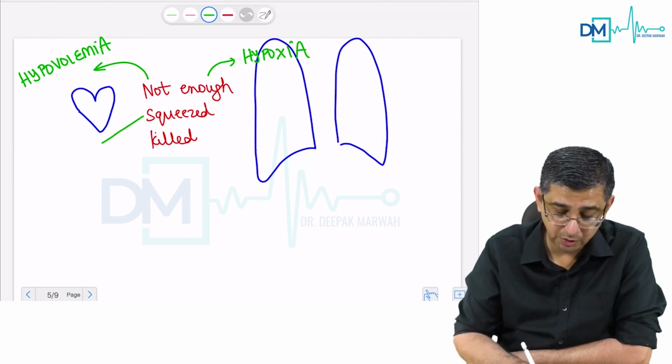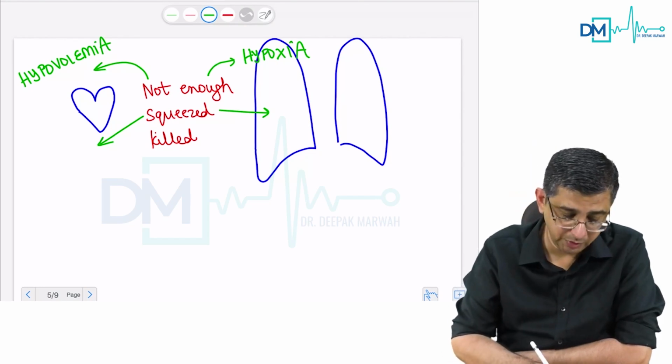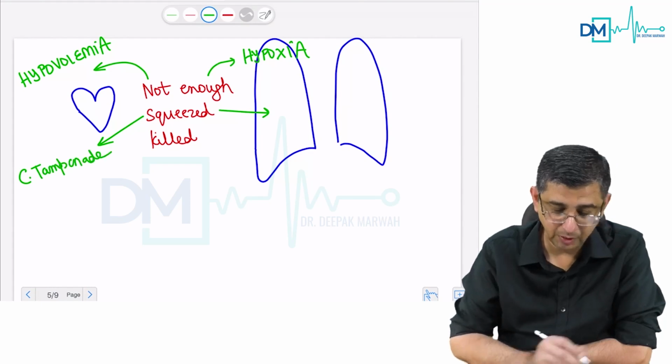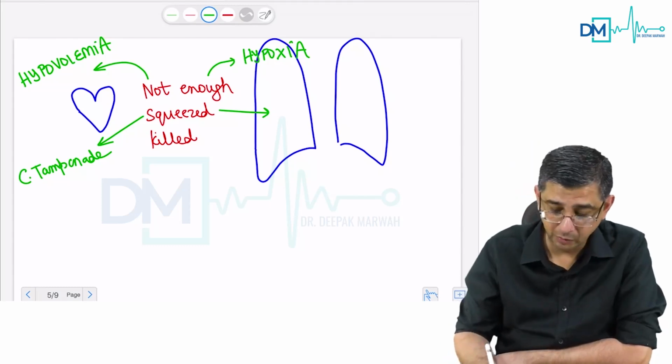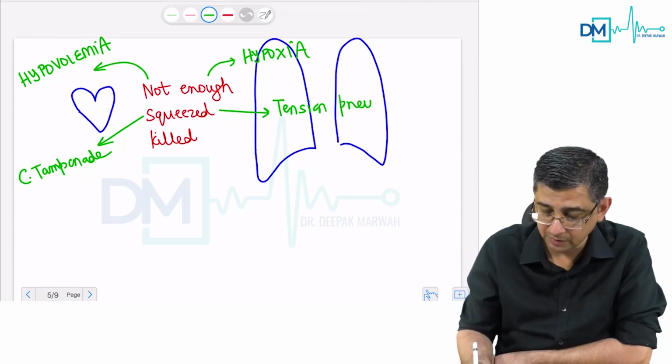Then, the heart is getting squeezed from outside and the lungs are getting squeezed from outside. So the heart getting squeezed from outside is the image that I showed you in the previous slide, that is cardiac tamponade. And the lungs getting squeezed from outside would be by air at positive pressure, that is tension pneumothorax.